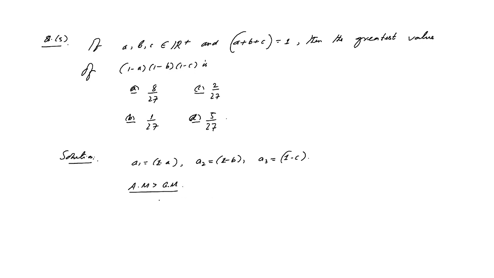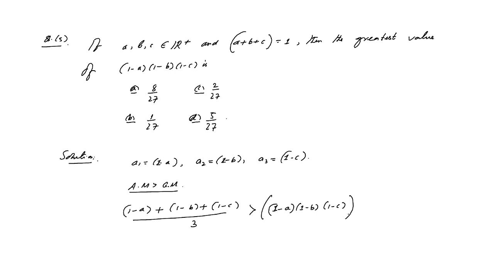If you consider that the numbers are not all equal, you apply this inequality strictly. You will get (1 minus a plus 1 minus b plus 1 minus c) by 3 is strictly greater than ((1 minus a)(1 minus b)(1 minus c)) whole to the power 1/3.